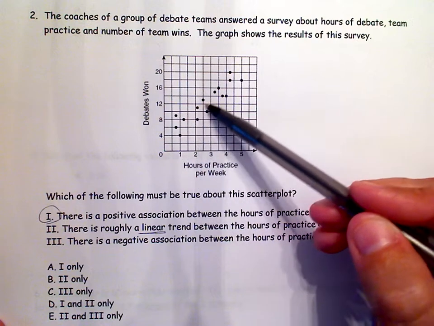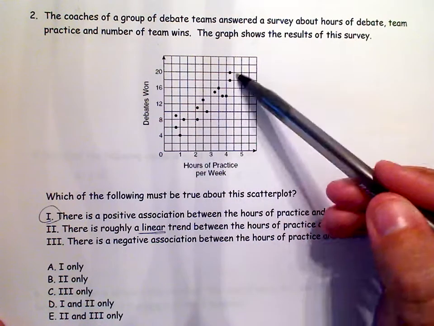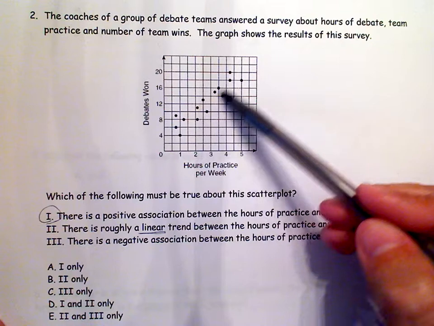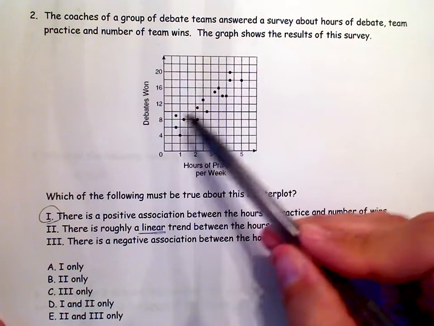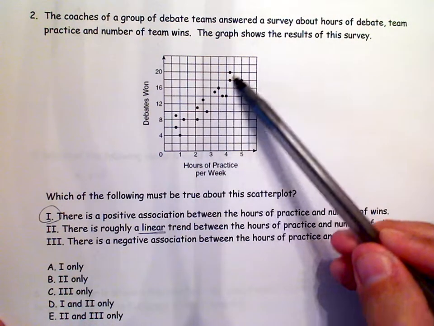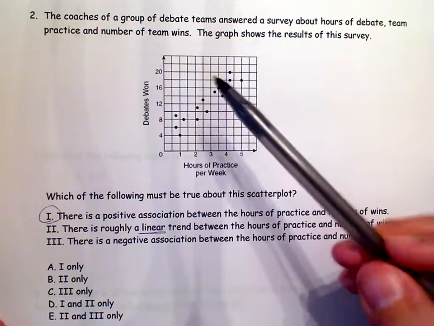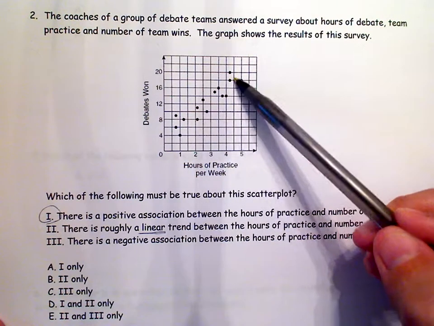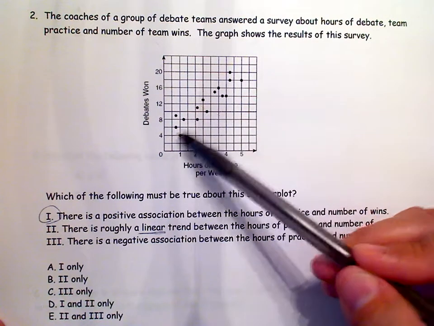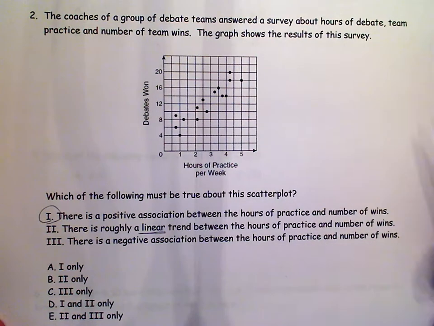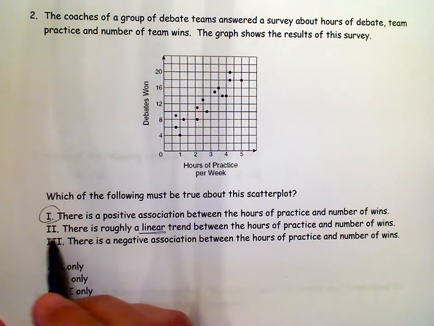And so since that holds true for this set of data, we can say that this has a linear trend. You can see how these kind of make a line as they're going up. Not a straight line, but if you look at the dots as a whole, they kind of make a line going up. So yes, it says roughly a linear trend, and it does.